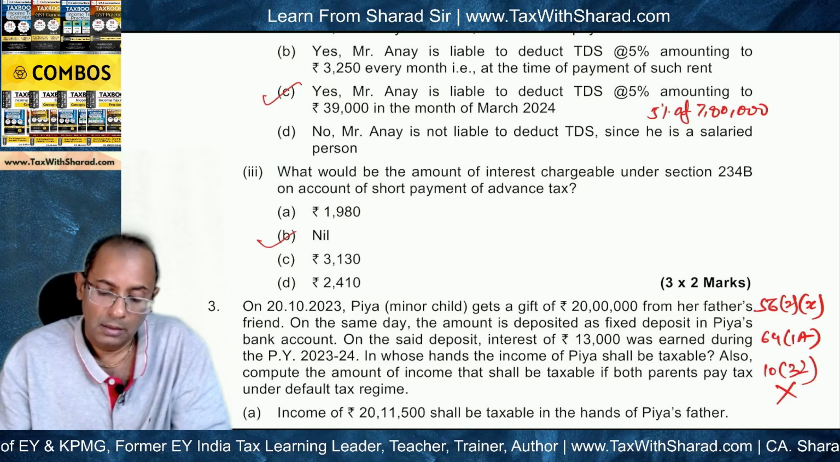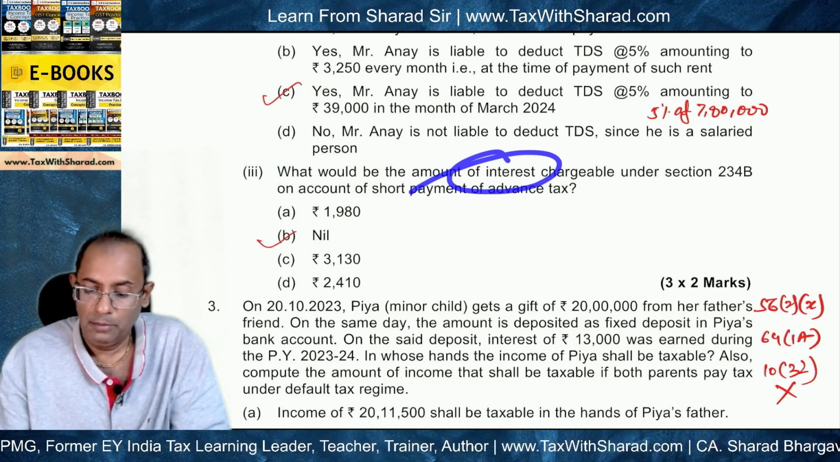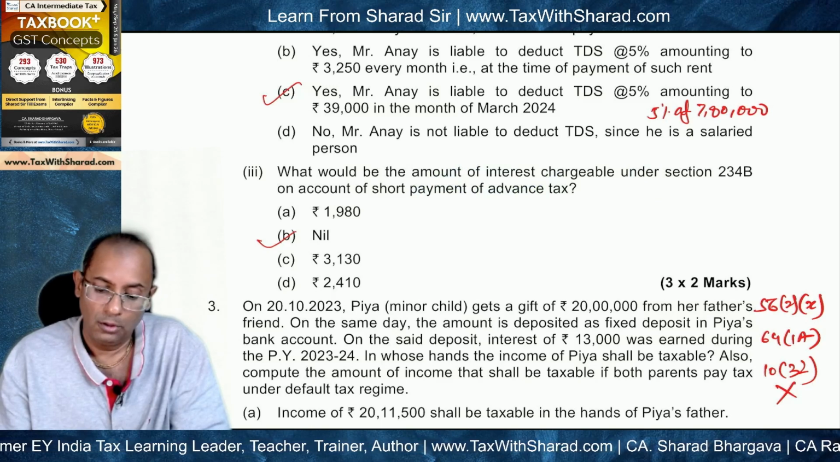Next question is, what would be the amount of interest chargeable under section 234B on account of short payment of advance tax?